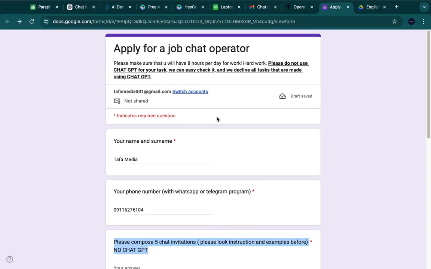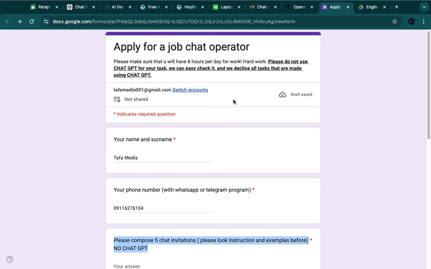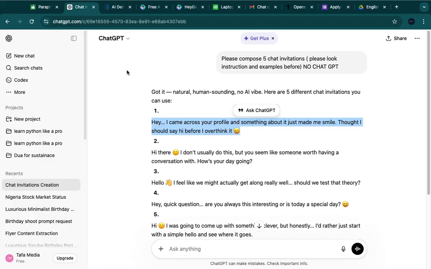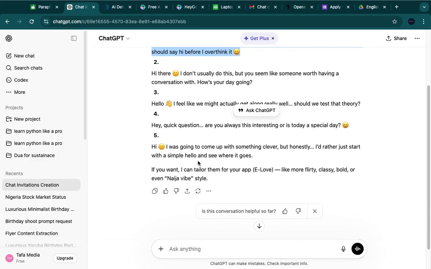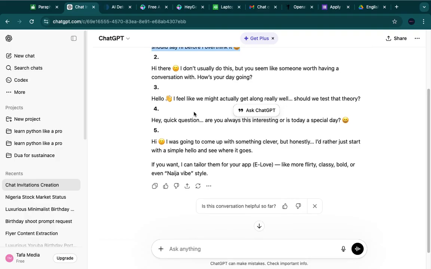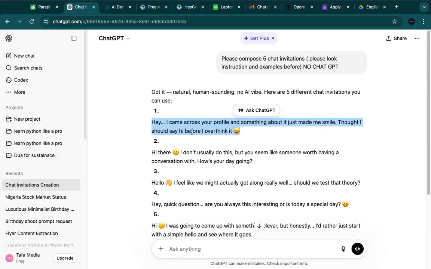So now, how do I go about this? There's no way I won't use ChatGPT. Now this is what I want to write. They told me to write an example, like a sample of a welcome message. So now I want to copy this. I've copied this now. So what do I do?